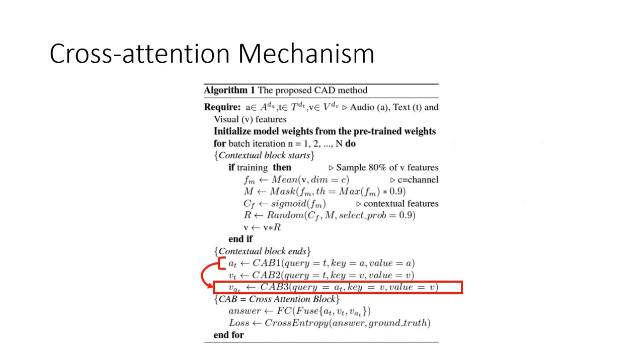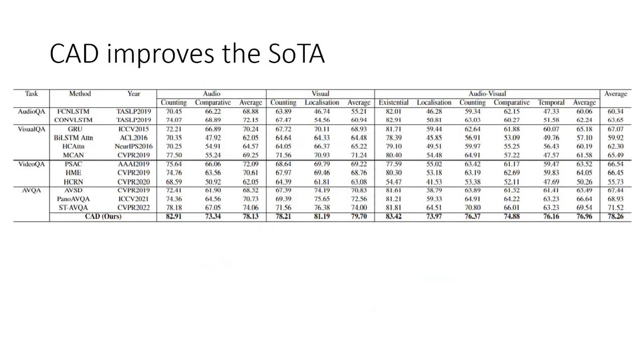Now, what is the cross attention mechanism? In the cross attention mechanism, one thing which we mentioned was the third cross attention block, which takes the query from the audio cross attention block as input, and then uses the visual modality from the output of the contextual block as key and value. In this way, we process the information through these cross attention blocks.